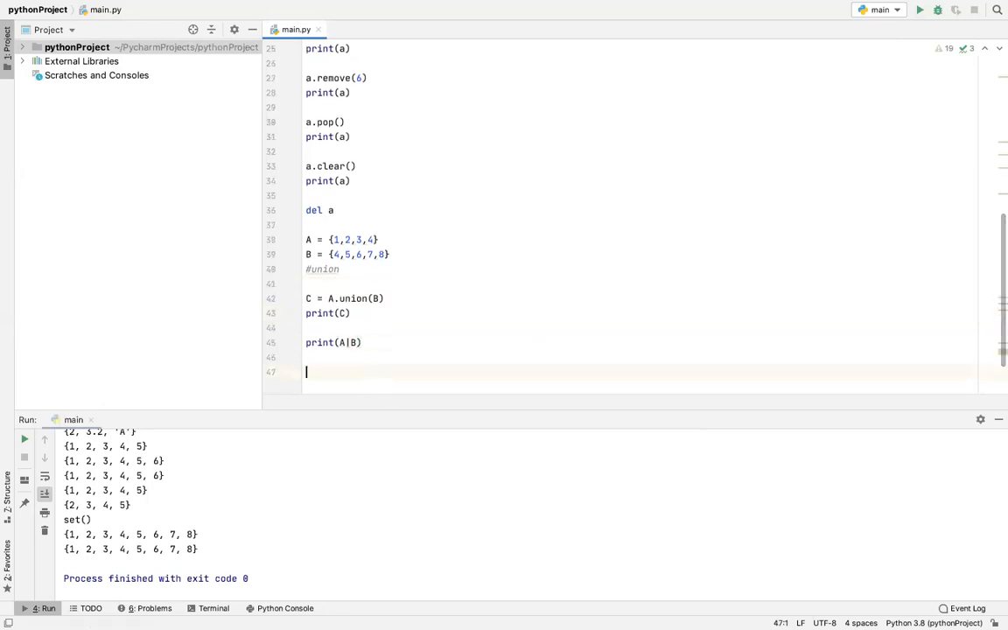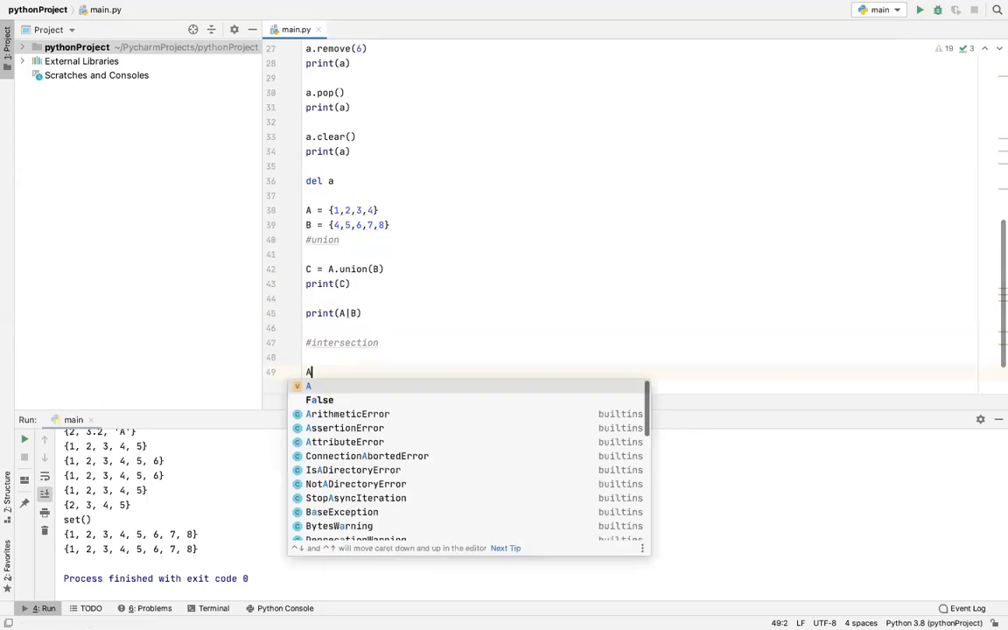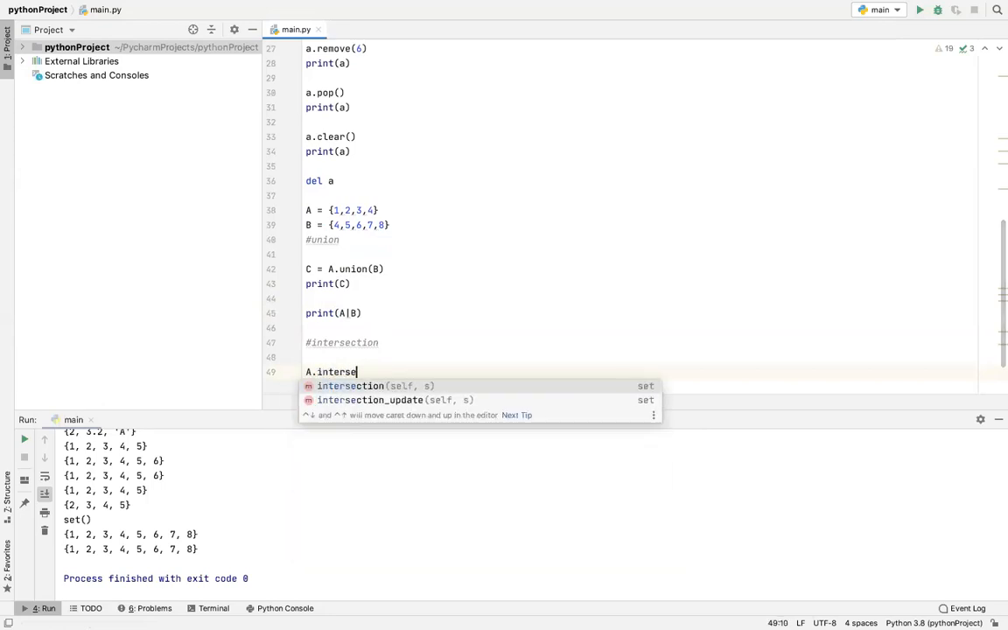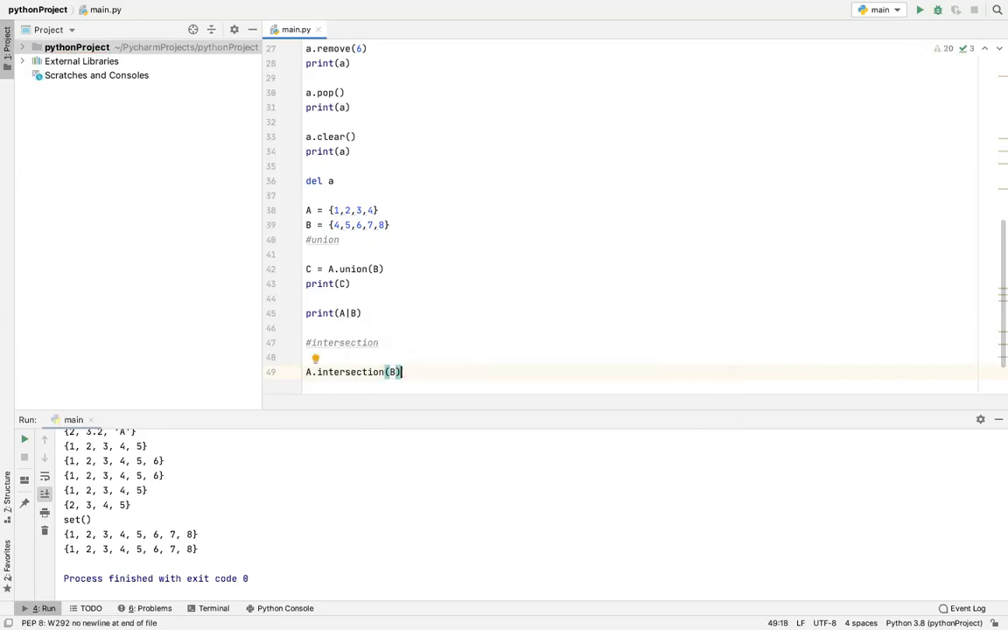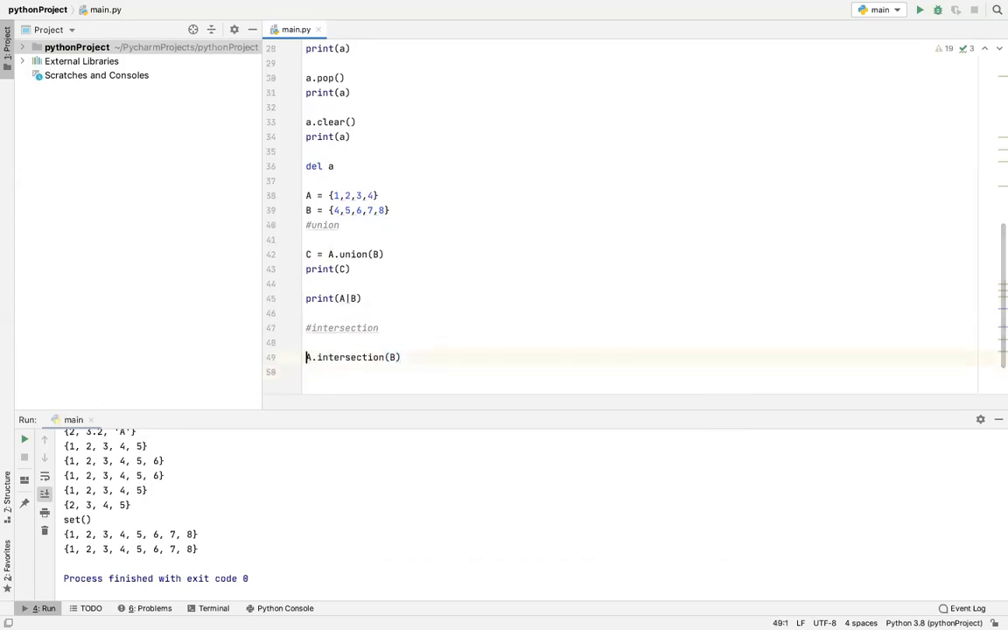Now let's see how we can find the intersection. For intersection, the first way to write is the name of the set dot intersection. When you're writing, you can also see the keywords coming down, so if you have any confusion, you can check there. Then parentheses, and then the name of the second set, and then again we can print. We can actually save it, or we can just print it directly.